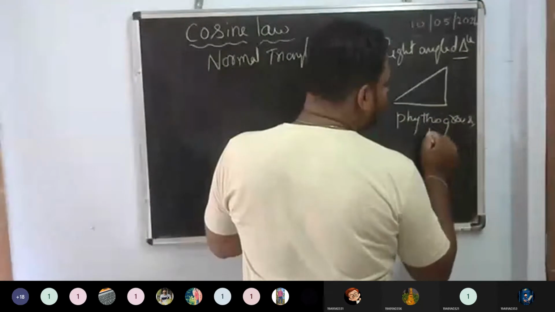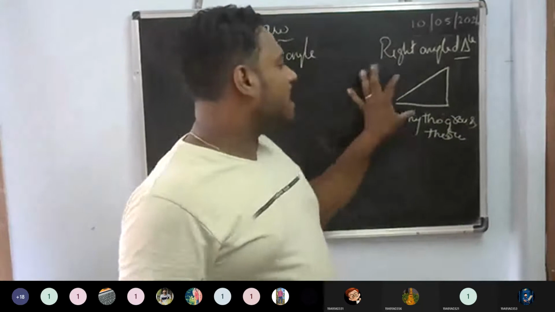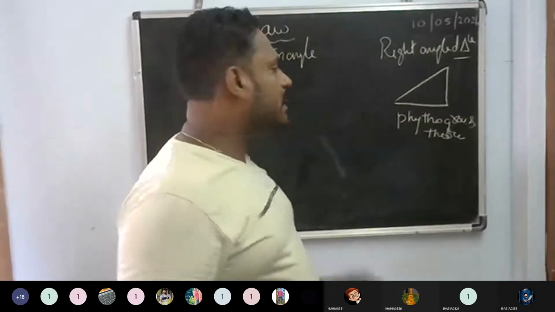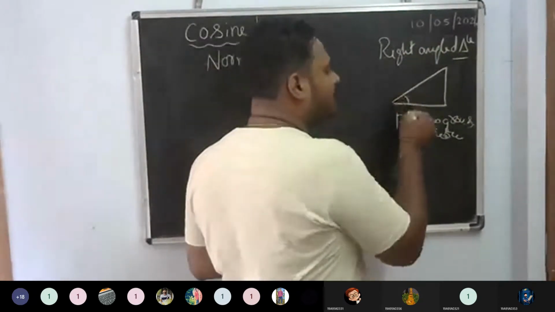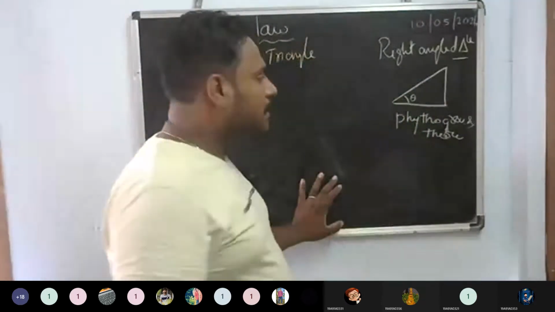Pythagoras theorem. Why? Because whenever the right angle triangle is there, if I put some angle here, that will be theta, whatever it will be.